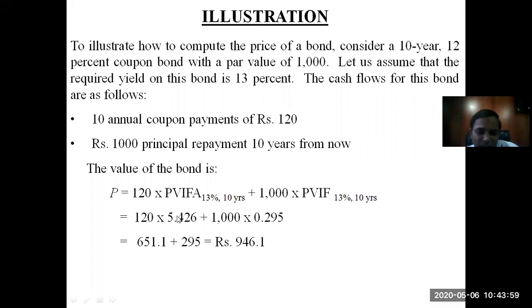So we are adding two cash flows. We are adding the annuity cash flow. We are converting them into the present value, discounting at our required rate of return, and we are also discounting the maturity value at the required rate of return and for a certain number of years that is given. Let's say here it is 10 years. So when we add the present value of these two cash flows, we can find out the present cash value of the respective bond.